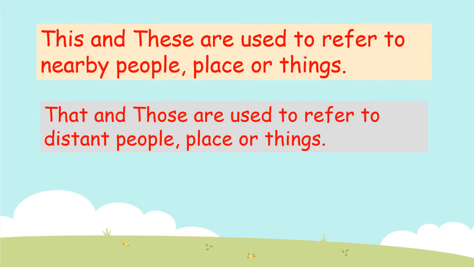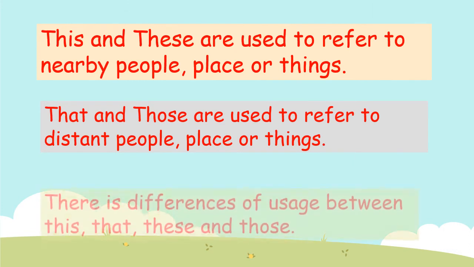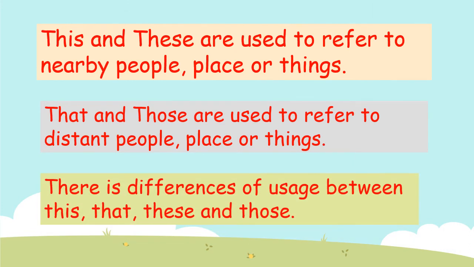When the people, places and things are far away from us, then we use that and those. There are differences of usage between this, that, these and those. Let us understand the demonstrative adjectives through examples.